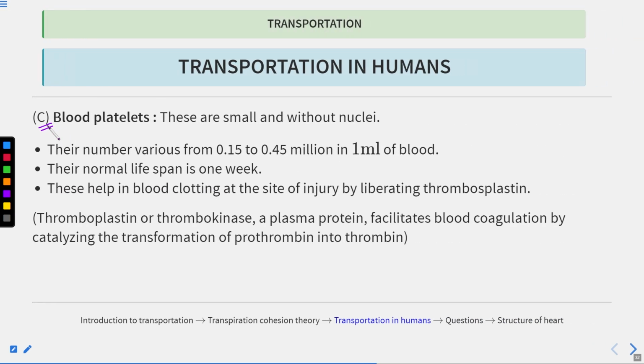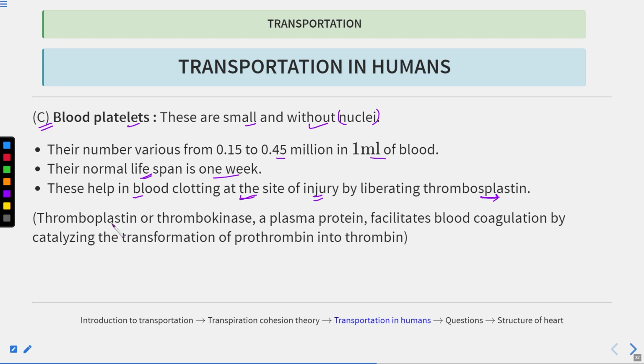Now the third cellular components are the blood platelets. These are small and without nuclei, similar to RBCs. Their number varies from 0.15 to 0.4 million in 1 ml of blood. These platelets are involved in coagulation. And what is their lifespan? The normal lifespan of blood platelets is 1 week. They help in blood clotting at the site of injury by liberating thromboplastin.